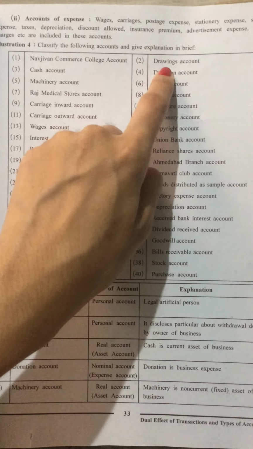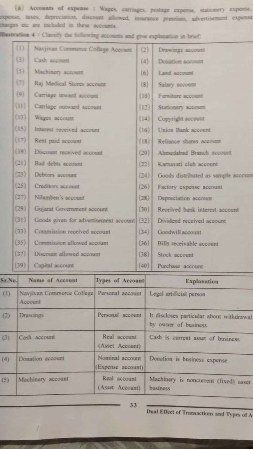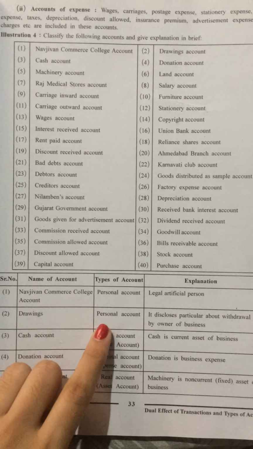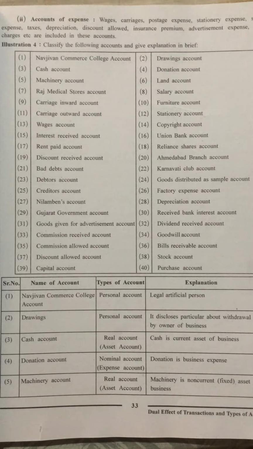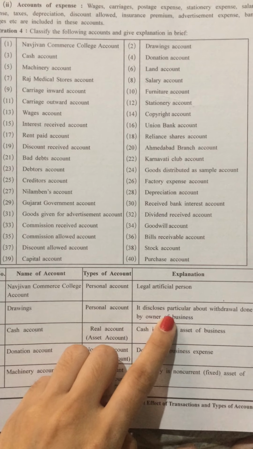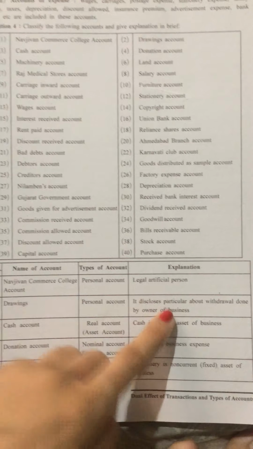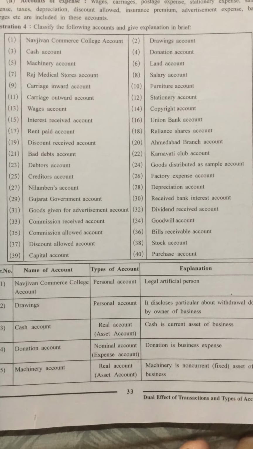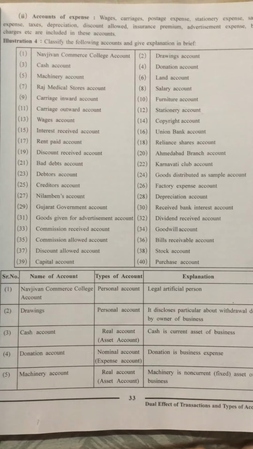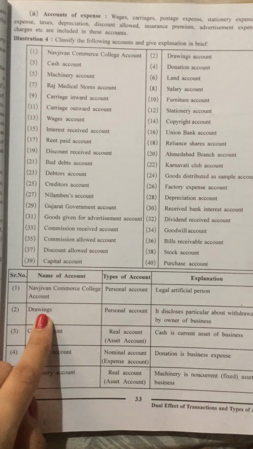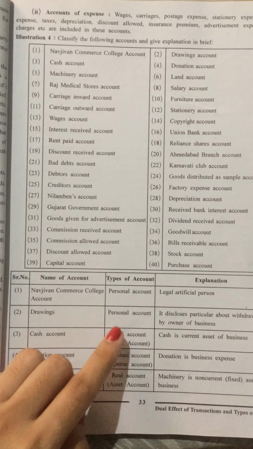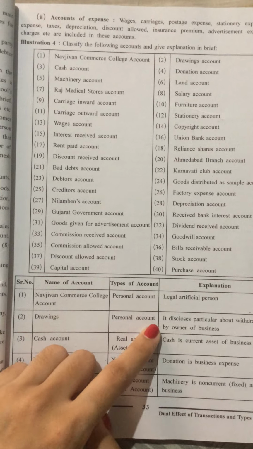Then the next account is drawings account. Now drawings account is also a personal account because it discloses particulars about withdrawal done by the owner of the business. When the owner of the business withdraws money, that is known as drawings. So drawings is also included under the personal account.